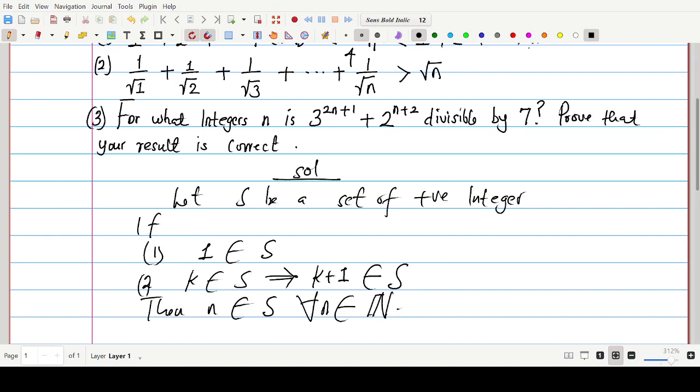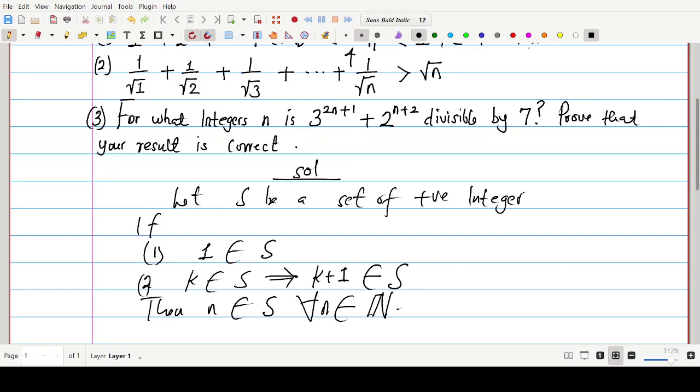So this is just the axiom upon which mathematical induction is built. It states that 1 should be an element of the set, because we have to prove that this set will contain all positive integers. So for that to happen, first of all, we prove that 1 is an element of the set. Then, two, that if k is an element of the set, that will imply that k plus 1 is an element of the set.